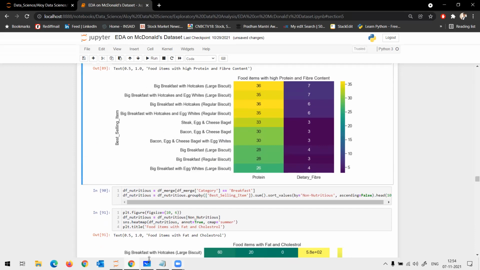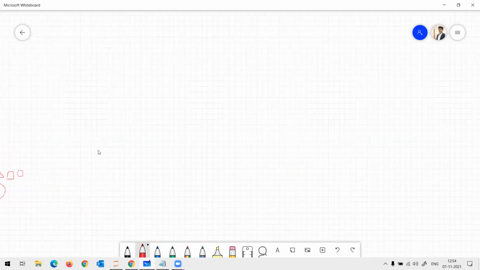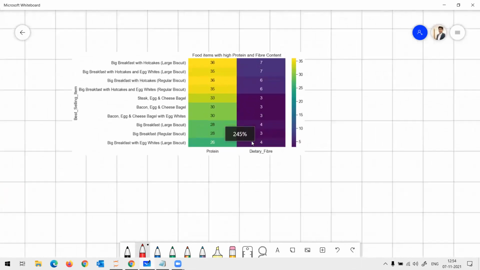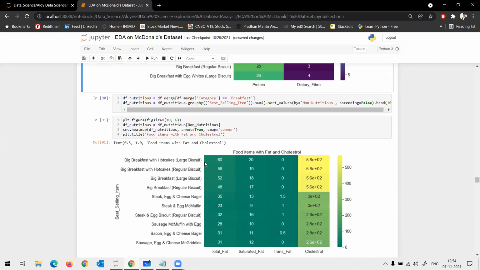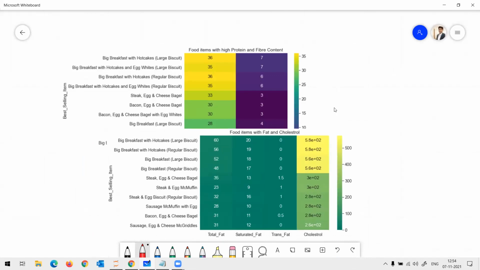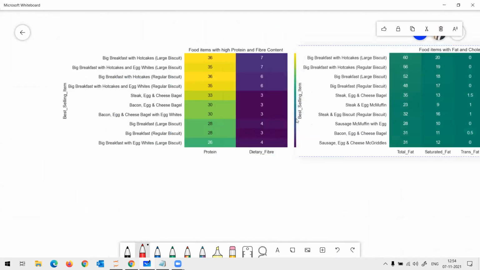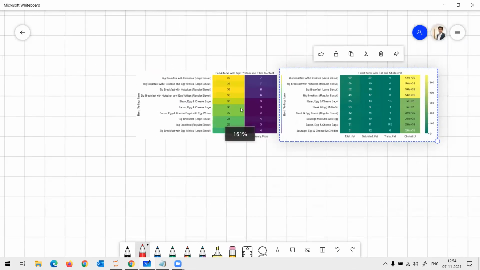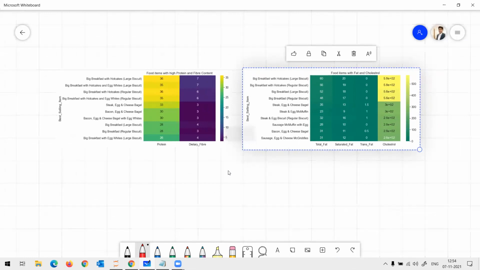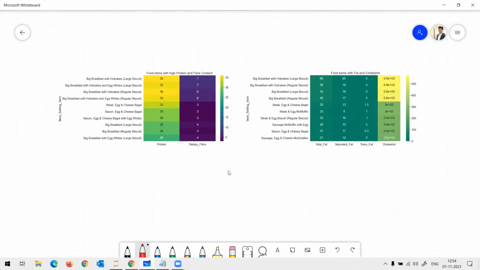Maybe I'll just copy this image and paste it here. Come back here, I copy this. Are you guys able to see the screen? Yes, sir. Any overlap?